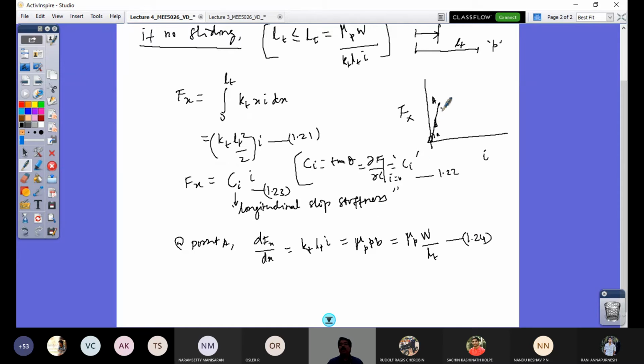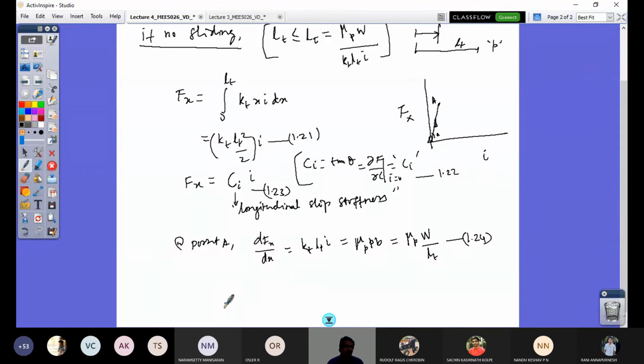Because point A means it is not the entire contact patch adhesive, I have not yet accounted for the sliding zone, so only the adhesive zone. So my expression for the force per unit length is equal to mu P times W by LT.